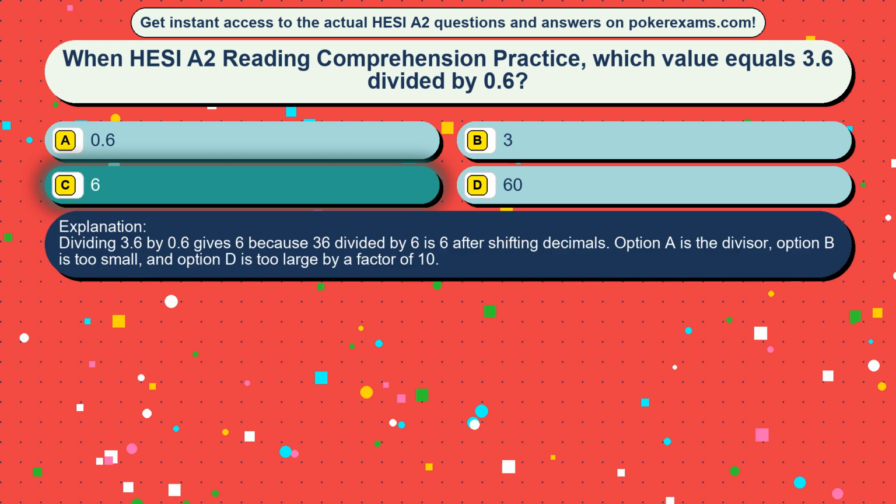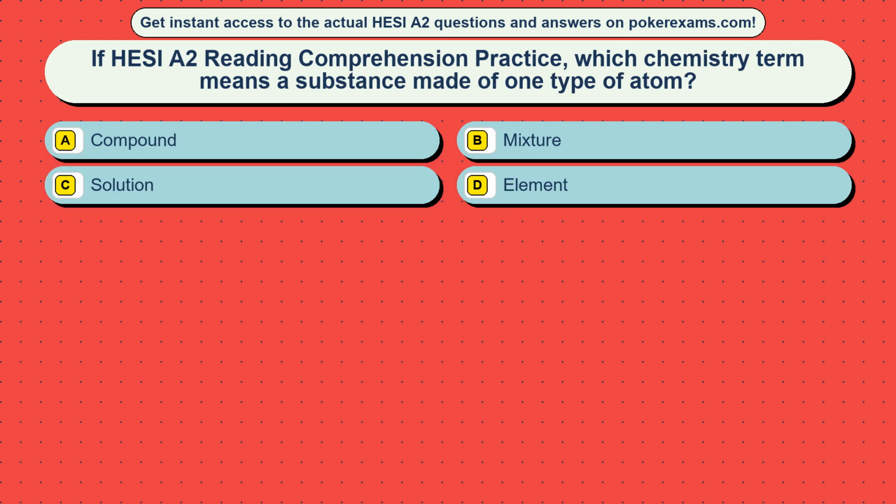Dividing 3.6 by 0.6 gives 6 because 36 divided by 6 is 6 after shifting decimals. Option A is the divisor, option B is too small, and option D is too large by a factor of 10. Question 30. In HESI A2 reading comprehension practice, which chemistry term means a substance made of one type of